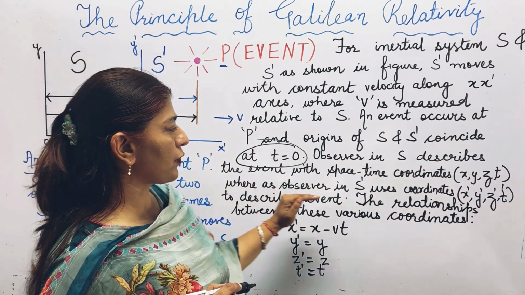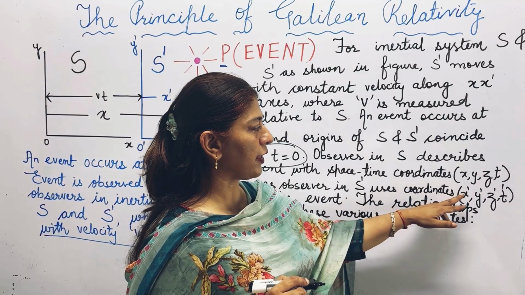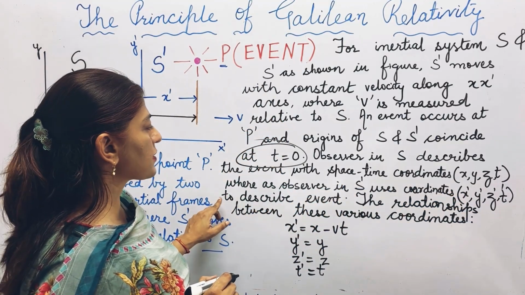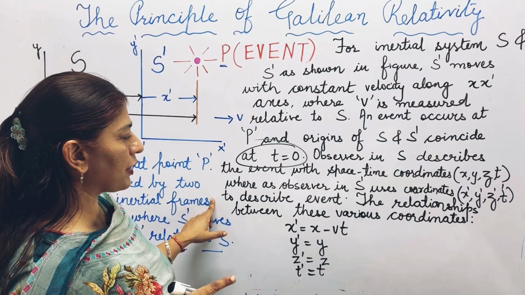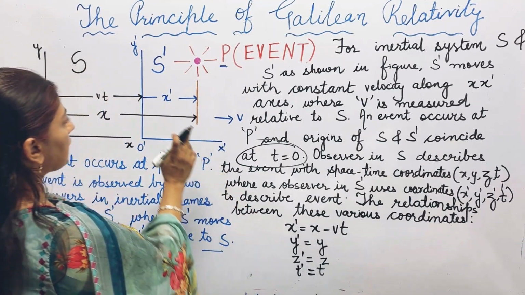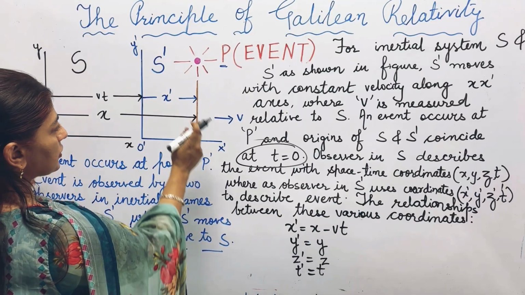And the observer in S dash uses the coordinates x dash, y dash, z dash, and t dash to describe the event.